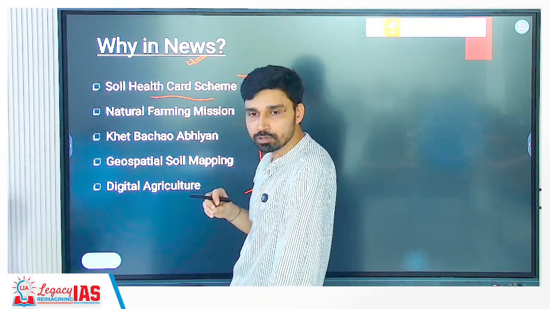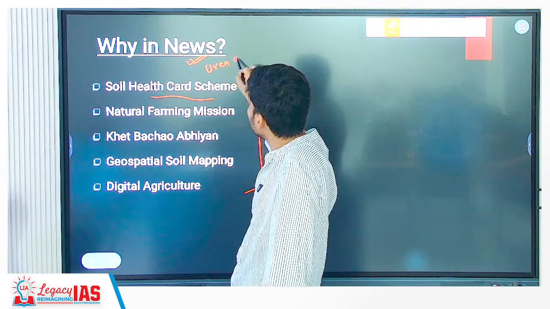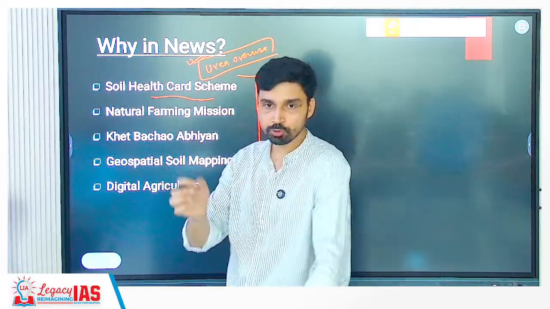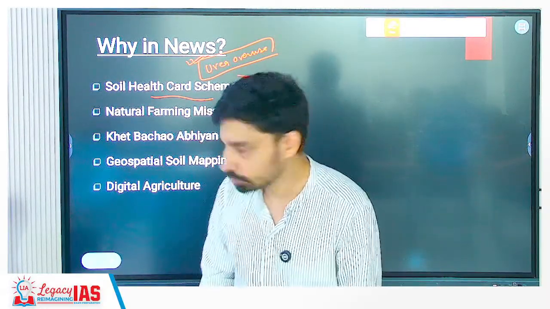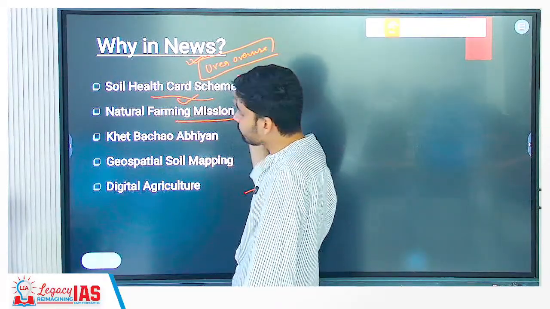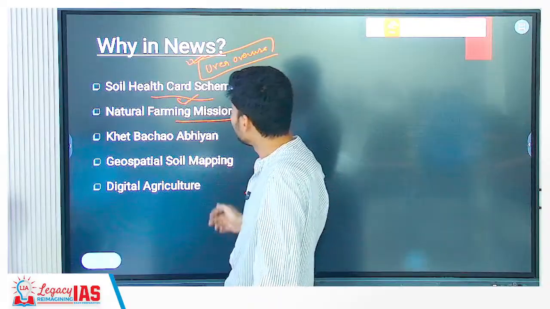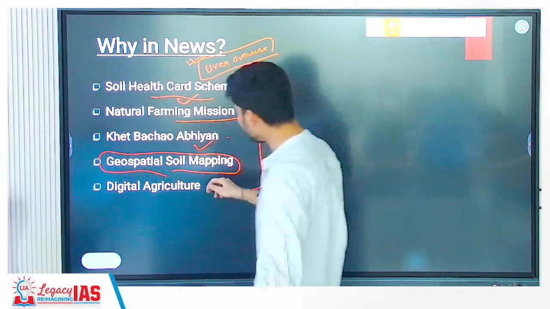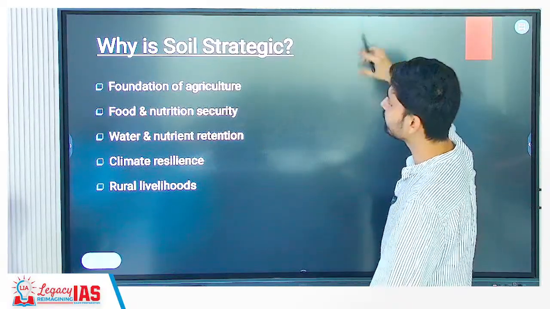What are the nutrients and all, right? Because in India you also have the problem of what? Urea overuse. Why are people overusing urea? Because they do not know which nutrients are missing, which nutrients are in surplus in the soil as such. So soil health card will provide them that data. Natural farming mission, that means we are shifting to natural methods of farming. Organic farming we can also call it. Khet Bachao Abhiyan, geospatial soil mapping to understand the soil health of India. And overall our focus is on making sure that agriculture is becoming digitized in nature.